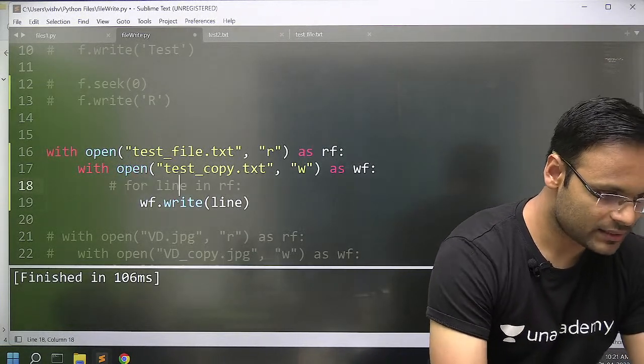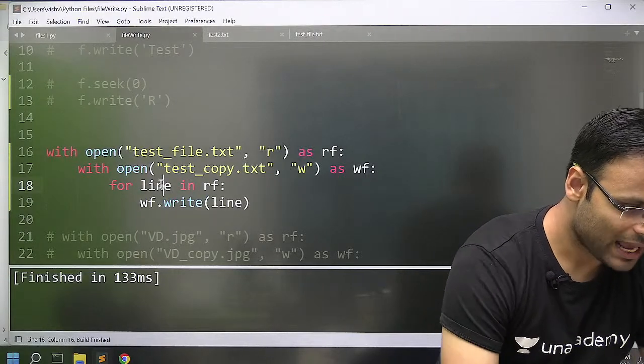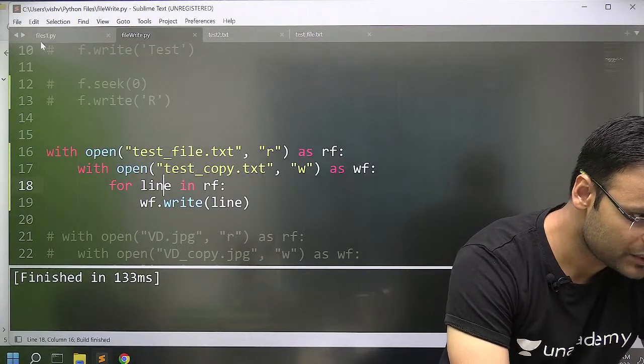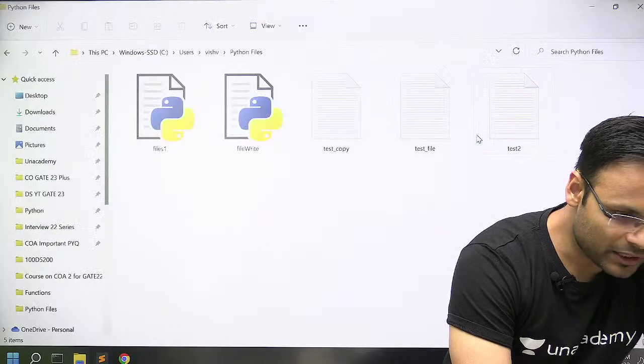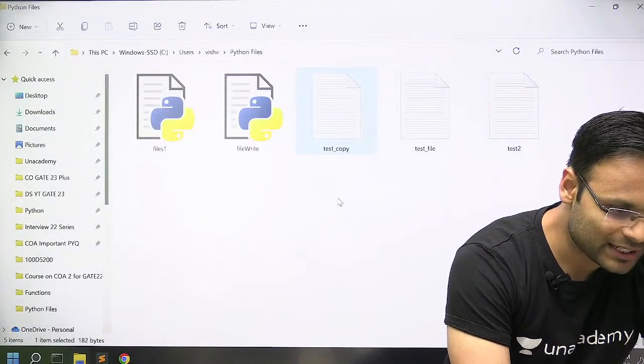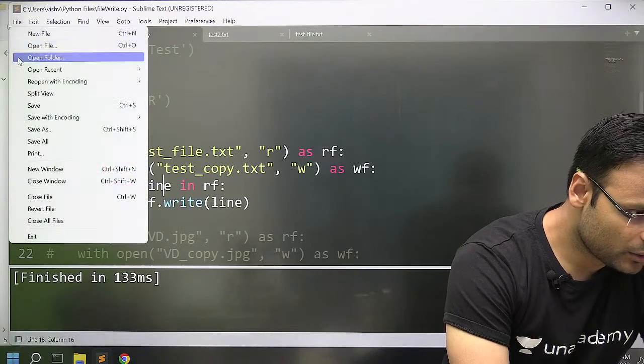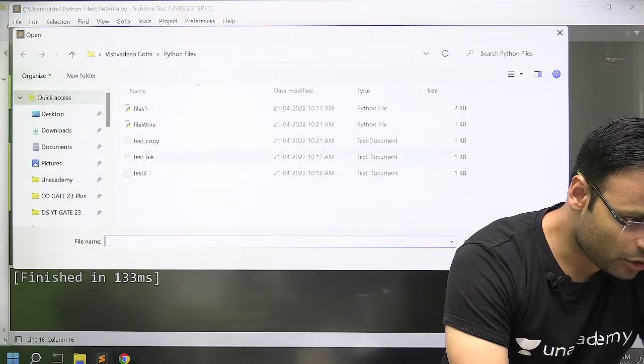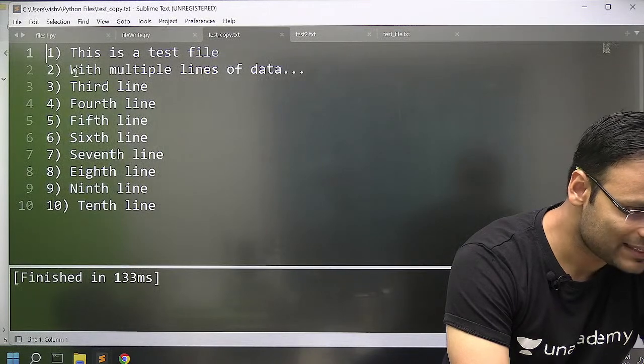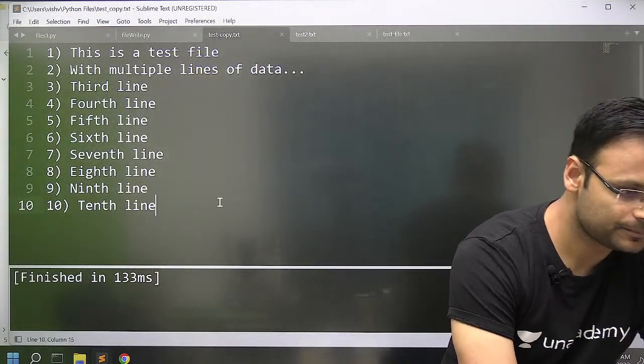If I run this, oops, what happens? It is finished. Yes, finished. I will see in this particular folder, look at this, you have that test copy. Okay, let me just open that test copy here. Open file, test copy. Look at this, test copy is exactly the same as the very first file.